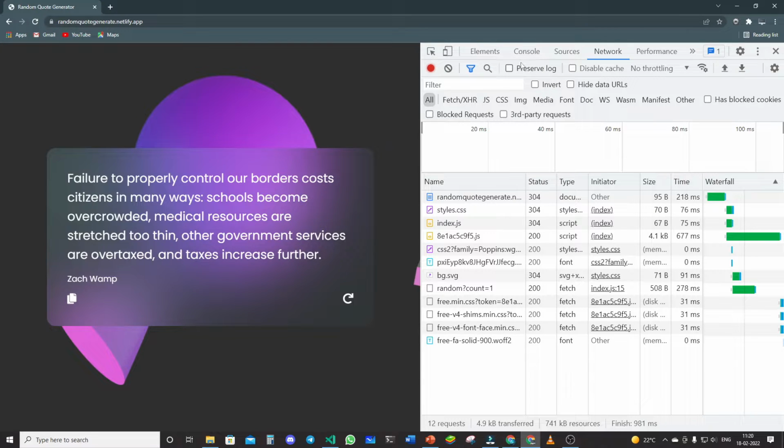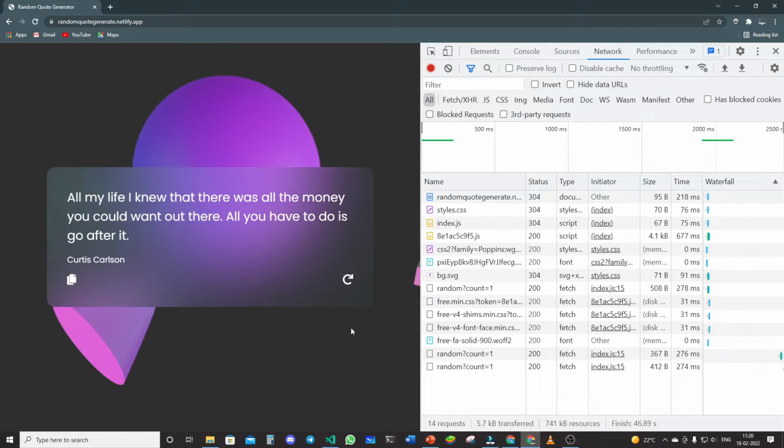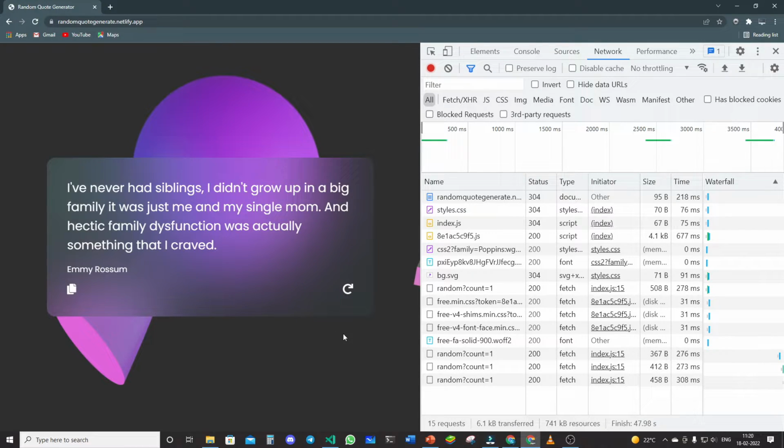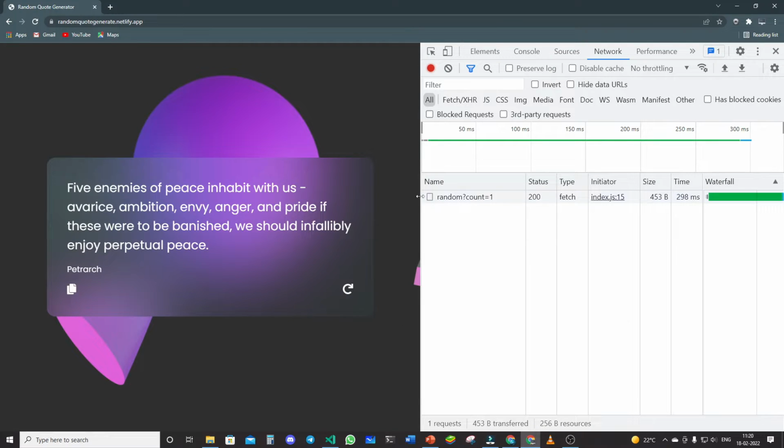Okay, so let's first of all clear everything. And one more thing, I can just click on refresh, and this also works. You can see this worked. I can refresh again and again, and this would show me a new code. Now let's clear everything over here. Now let's click refresh again. When I click, you can see a new request has been generated here.